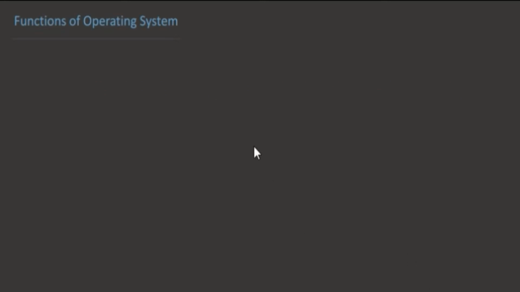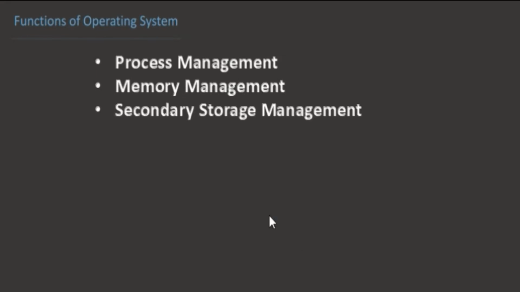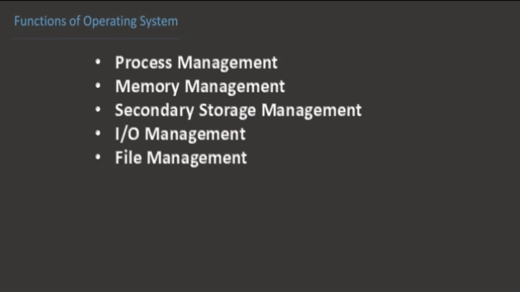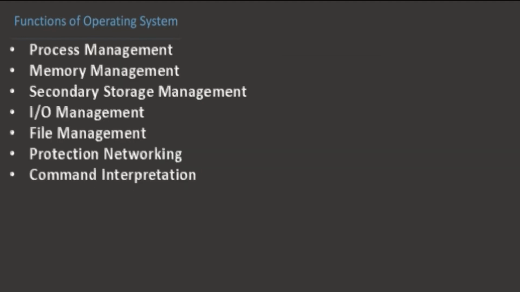The main functions of an operating system are as follows: process management, memory management, secondary storage management, input output management, file management, protection and networking management, and command interpretation. First of all, I will discuss process management.